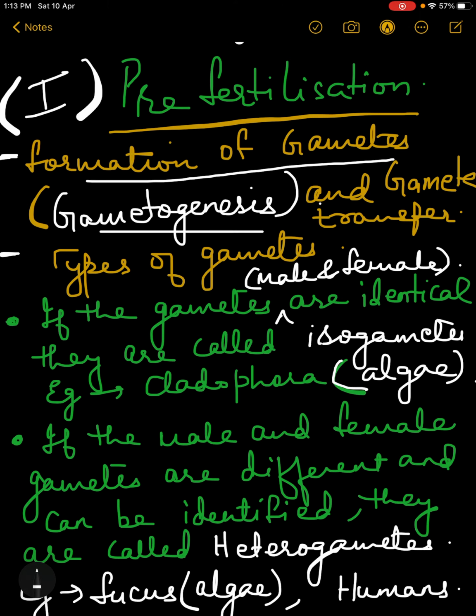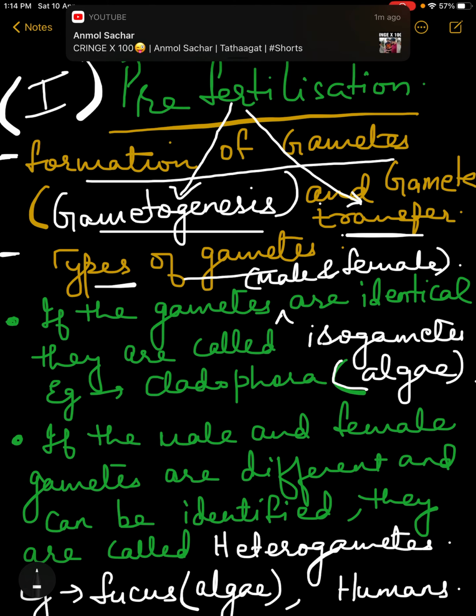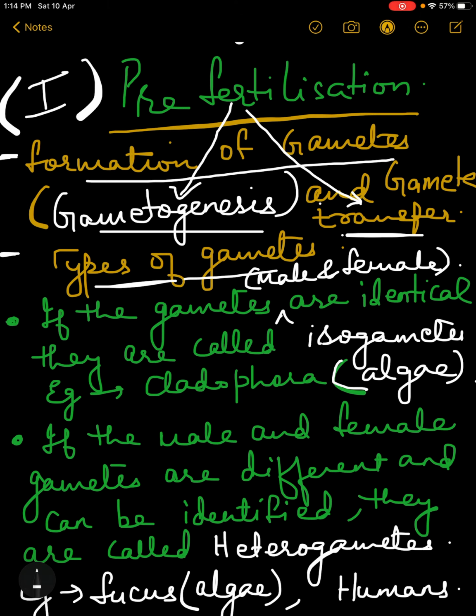So pre-fertilization is divided into two events. One is gametogenesis and the other one is transfer of gametes. Both these processes are important, children, and they come under the topic pre-fertilization.